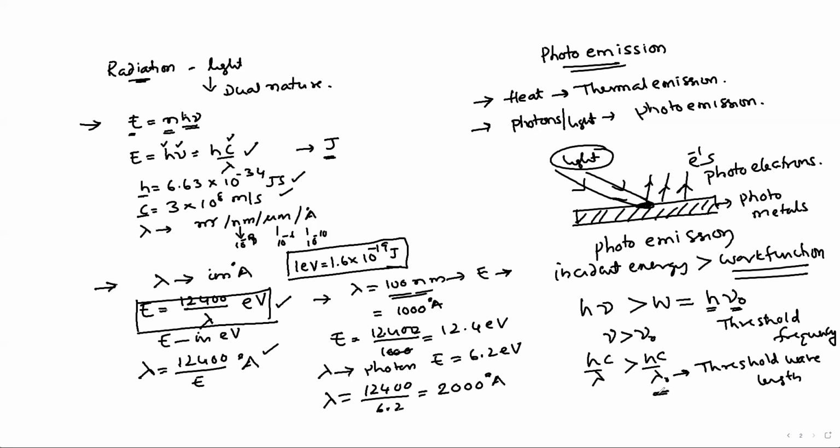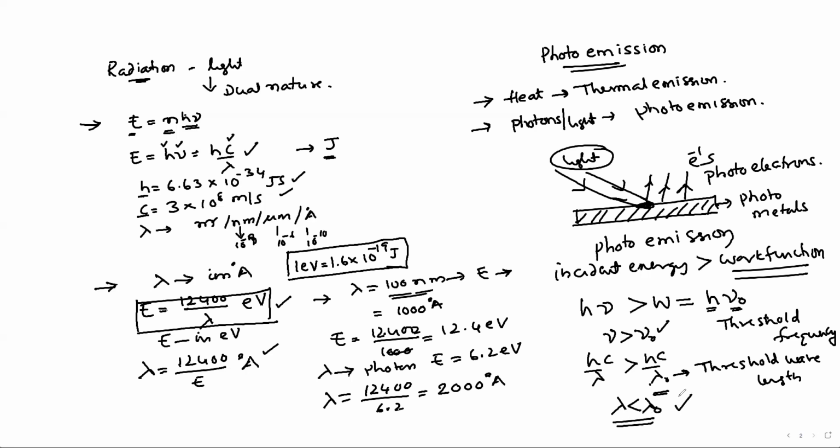This lambda naught, the threshold wavelength, is the maximum wavelength up to which electrons are emitted. This is the minimum frequency above which electrons will be emitted. This is the maximum wavelength up to which the electrons will be emitted. The incident wavelength should be less compared to the threshold wavelength, then only the electrons are emitted.